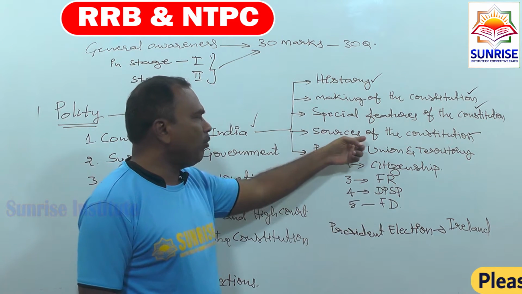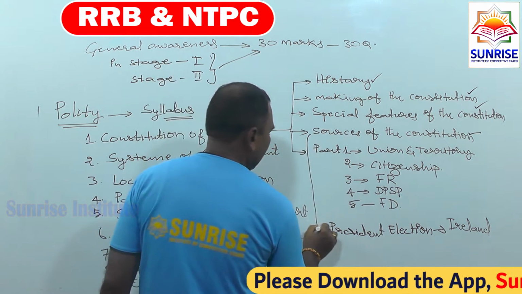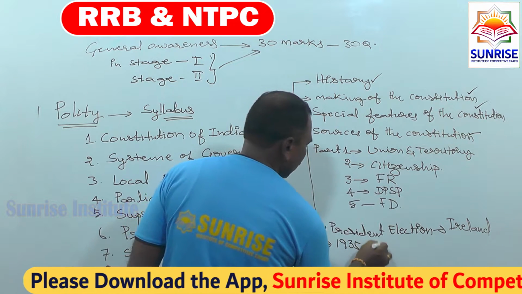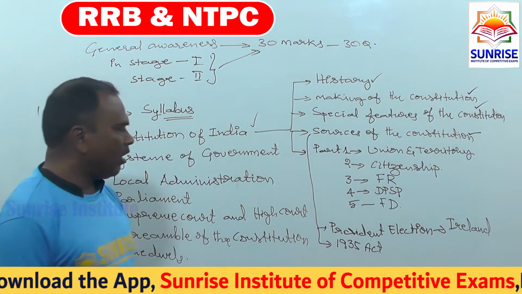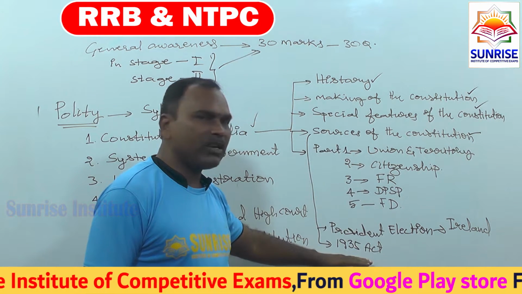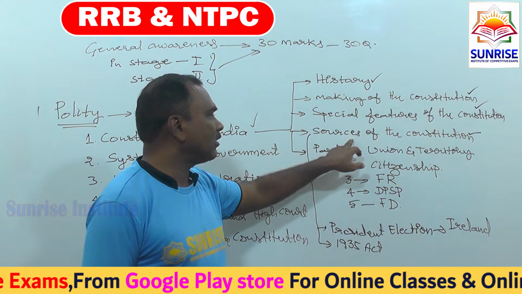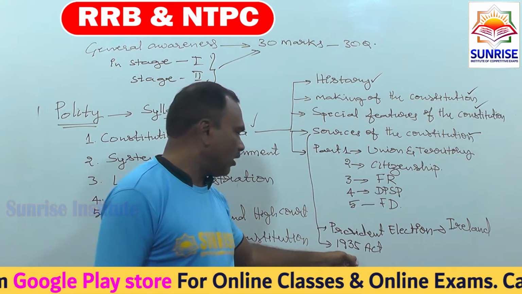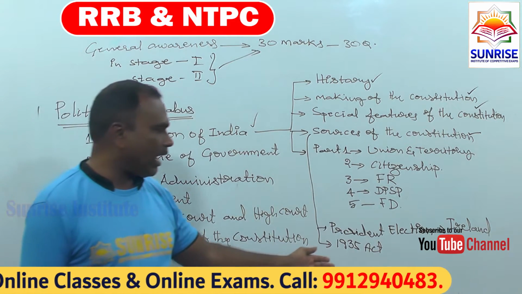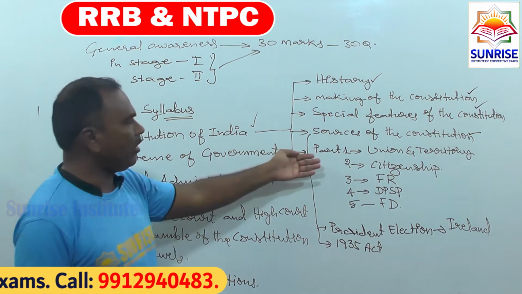And finally, the important source of our constitution was the 1935 Act. The 1935 Act is also one of the important sources, because almost 70% of the subject matter of the Indian constitution was taken from it. This was an act of the British government. So these are the important sources we will discuss briefly.